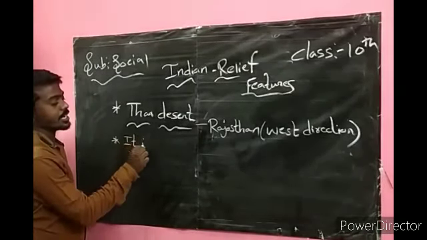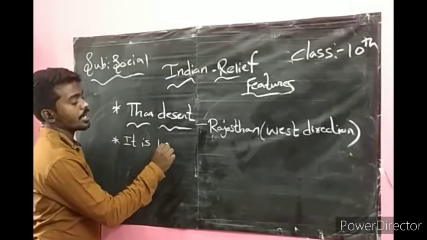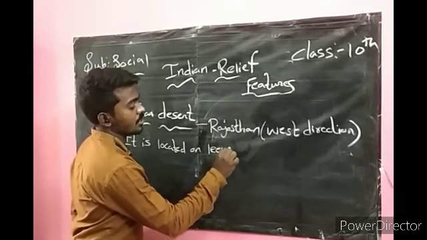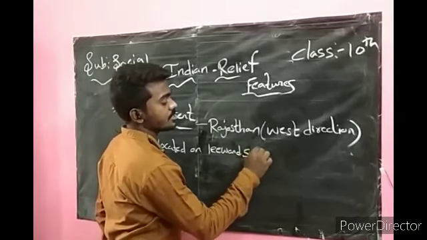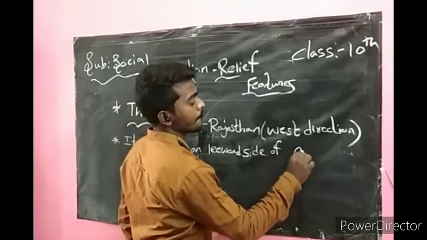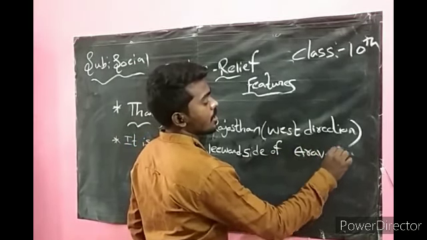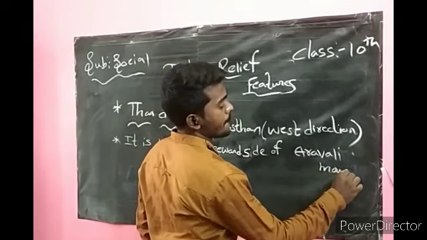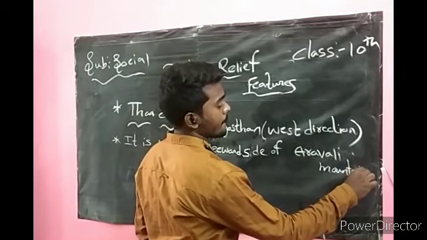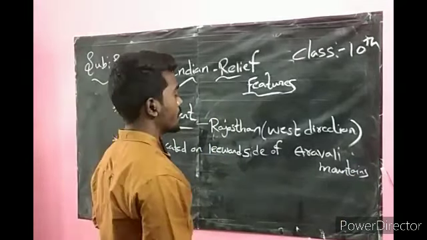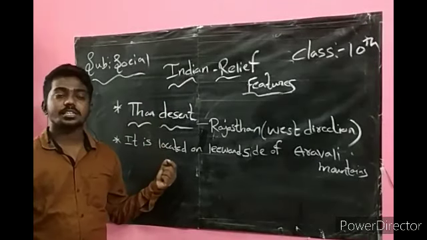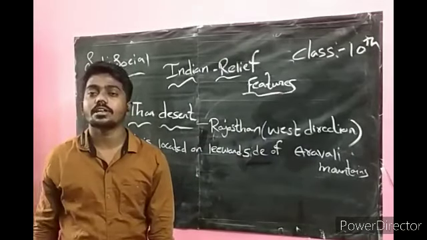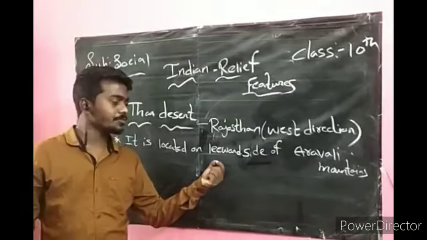The Thar Desert is located on the leeward side of the Aravalli Mountains. What is the meaning of leeward?